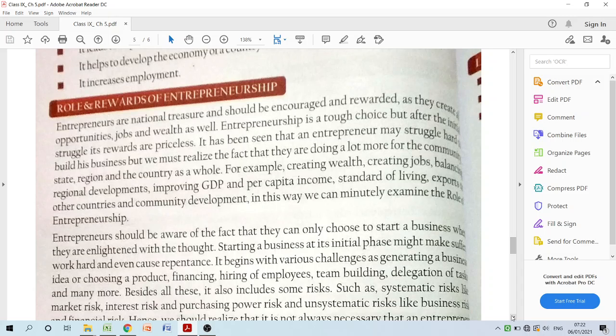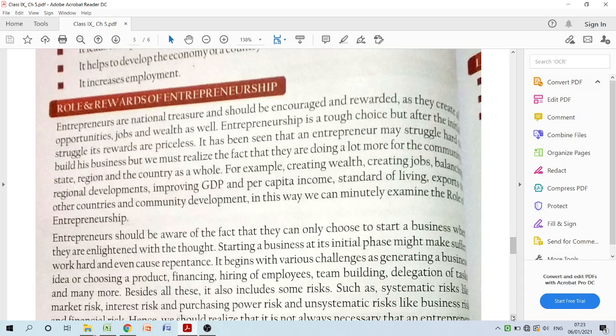If we start observing, listening, and writing about the importance of entrepreneurs, they are a huge support system to the nation, to the community, to the society, because they are creating jobs, creating money, and making changes in the standard of living of human beings. They support regional development, they increase the GDP of a nation, and they increase the per capita income of the society.